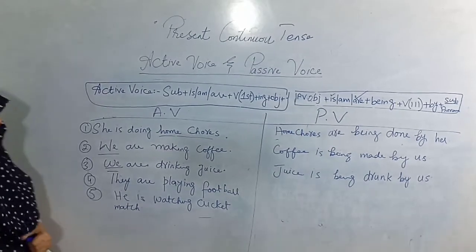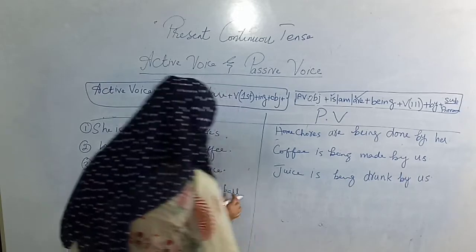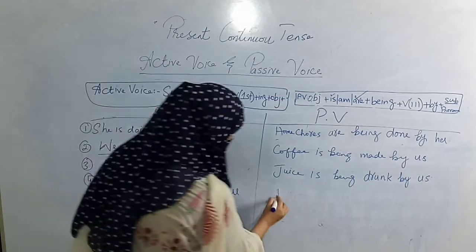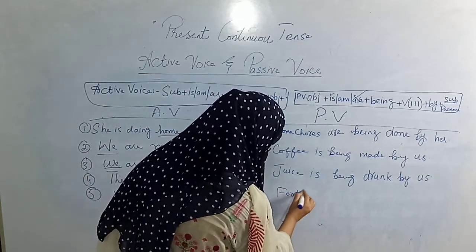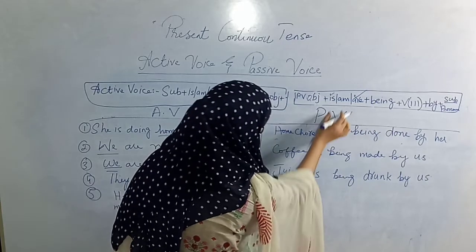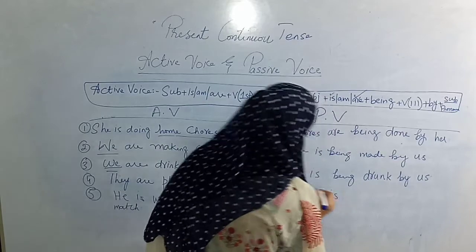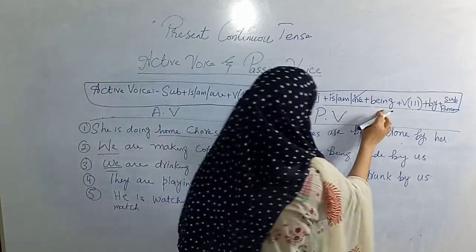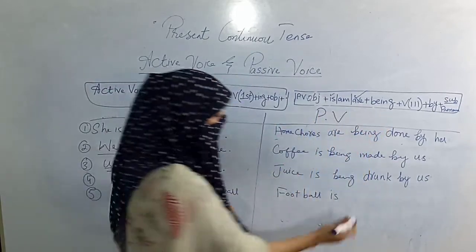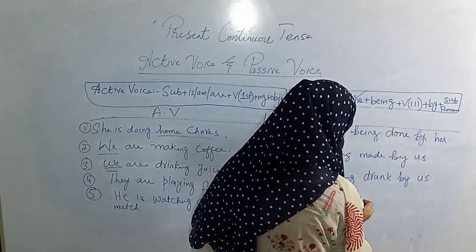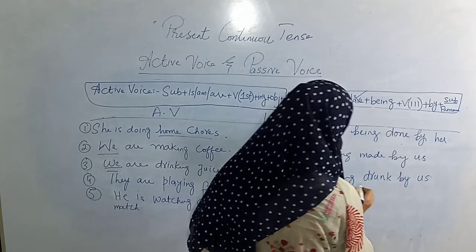They are playing football. So the football is object. That is why object will come first. Then football is singular object. That is why I will apply here is. Then afterwards I have to apply being, because being is coming according to formula and we have to write here.